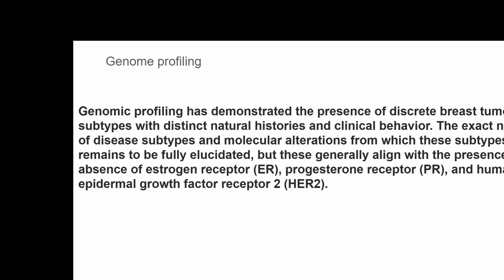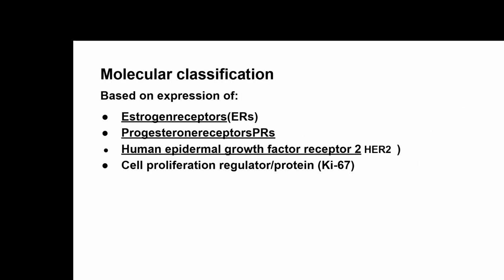So in the present situation, whenever you have a breast cancer condition, once you have seen the histopathology and the tissue is confirmed as malignant, genomic profiling to see whether these receptors are present or not is necessary to plan the treatment. These are classified as estrogen receptor positive or negative, progesterone receptor positive or negative, and human epidermal growth factor receptor positive or negative.